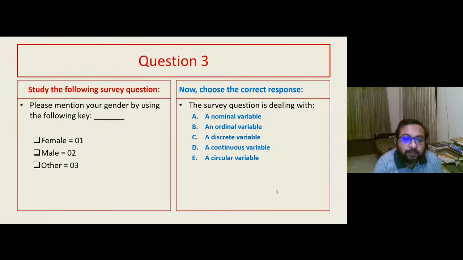Azhar, you can also start another poll. So people are still voting.